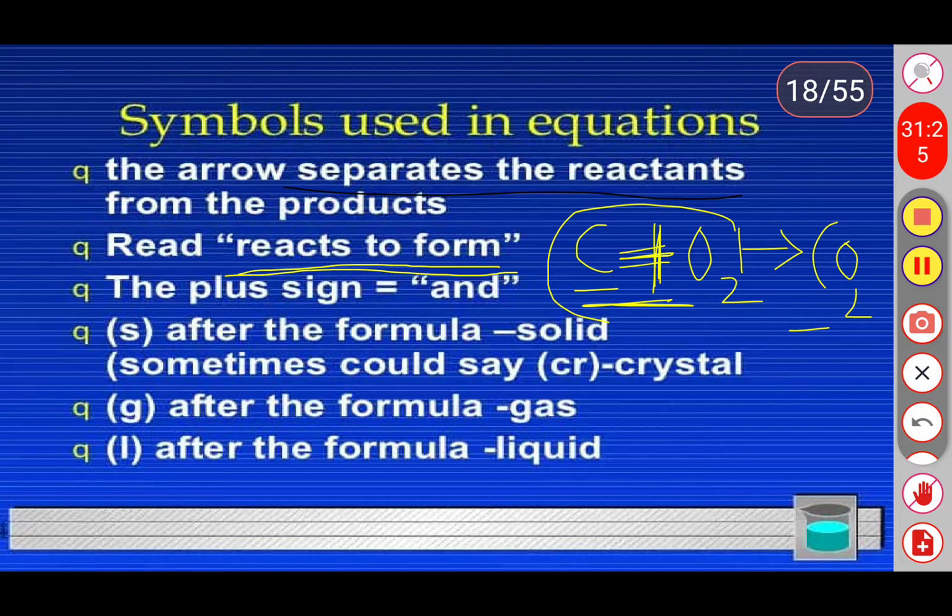Once the substances are combined, it forms a new product. The product is either in the state of solid or liquid or gaseous. So we need to indicate whether the product is solid, gaseous or liquid. So S means solid and G means gaseous form, L means liquid form. In solid we are having one more, that is crystal form. It is indicated with the help of Cr. So these are some basic symbols we are using in the chemical reactions.